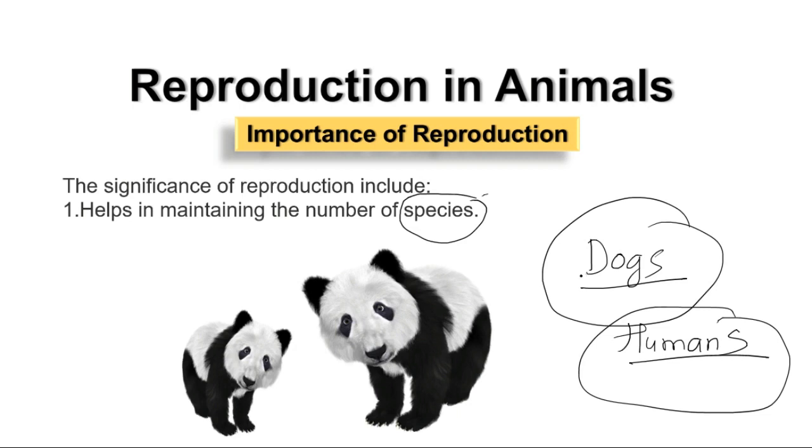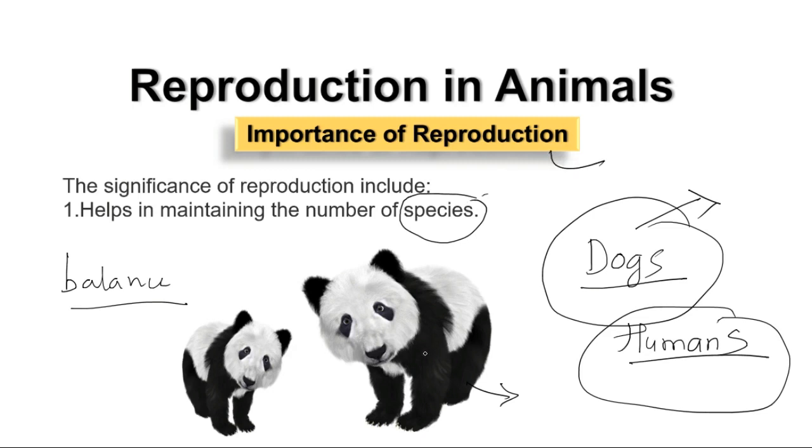And so what happens if the number is maintained? Because there is a perfect balance in nature. We all help each other when we live. So if a particular species number comes down, then that affects everywhere. Look at the panda. The number of pandas in the world is drastically reduced because of many reasons, and one of which is reproduction, right?